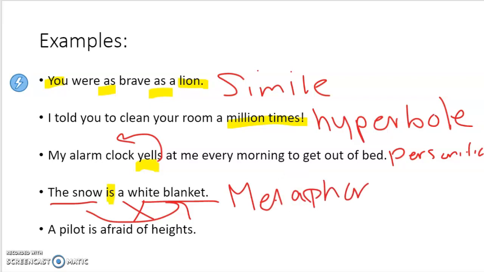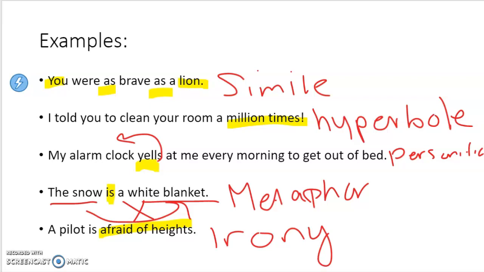And last but not least, the pilot is afraid of heights. Well, pilots are up in the sky and they're flying airplanes. So should a pilot be afraid of heights if they're, how many feet up in the air? Probably not. So this is something you wouldn't expect to be true. So this is irony. So use these kind of hints to help you with that question number 2 on Wednesdays.